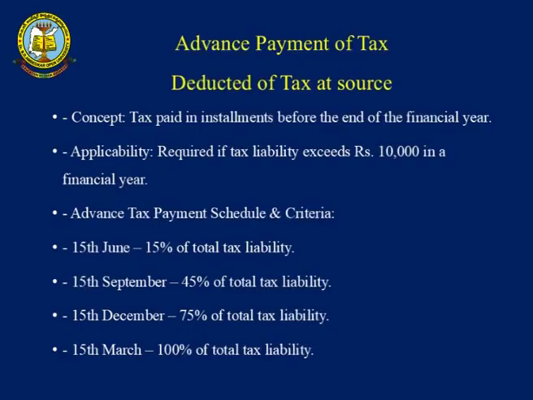The 15th September is the second quarter, so we have to make the second installment of advance tax. 15th December is the third installment. And the last quarter, the fourth quarter, 15th of March, advance tax will be paid by the assessee. These are the 4 installments in which advance tax can be paid by business people.